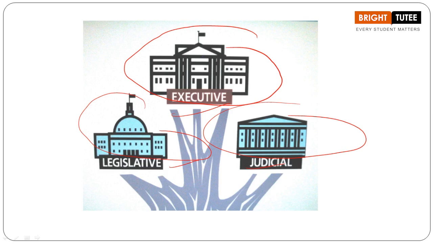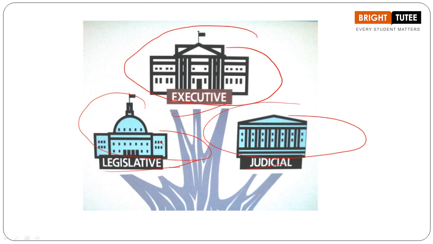When we are talking about legislative, what do we understand by the term legislative? The term legislative here means the part of government, or the branch of government, that makes the laws. Here when we are talking about the laws being made, which branch is doing that? It is the legislative branch that is making the laws.